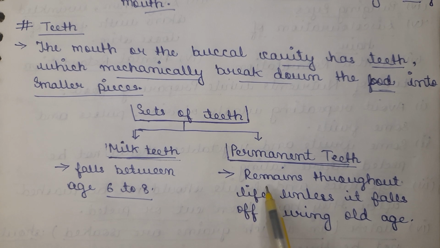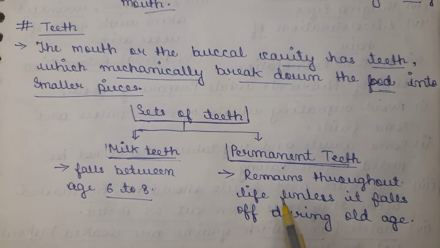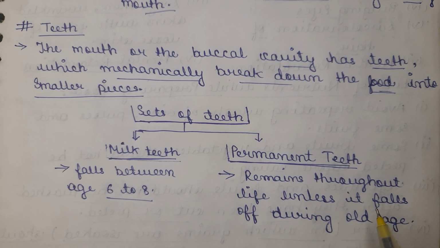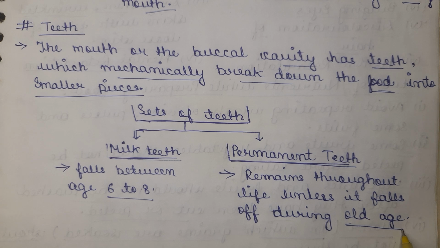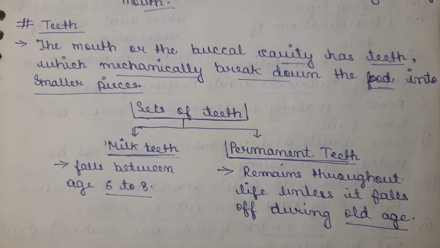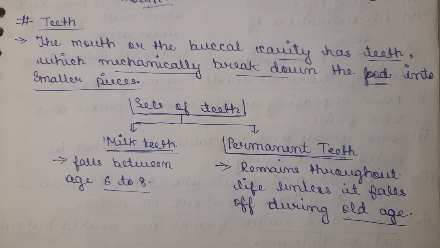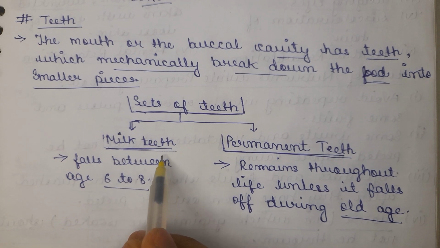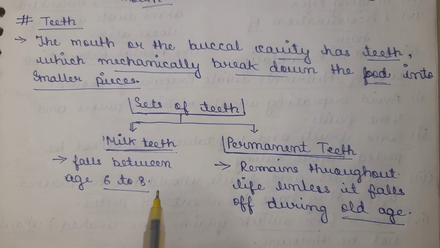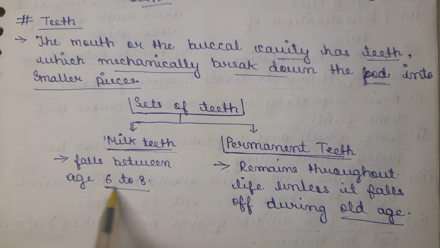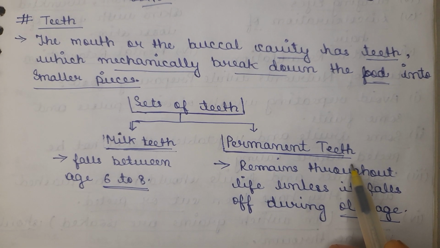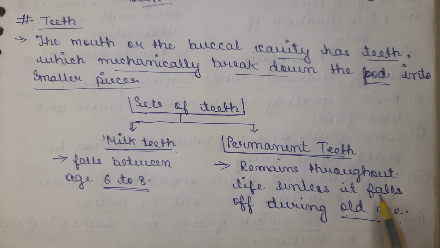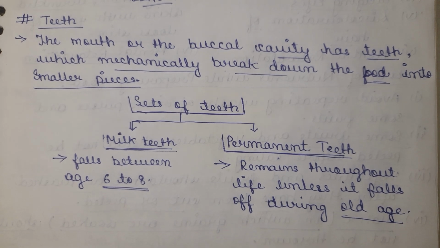The permanent set of teeth lasts throughout our life, unless it falls off during old age. As we already know, the milk teeth fall off between the age of 6 to 8 at maximum, and the permanent teeth that replace them remain throughout life unless they fall off during old age.